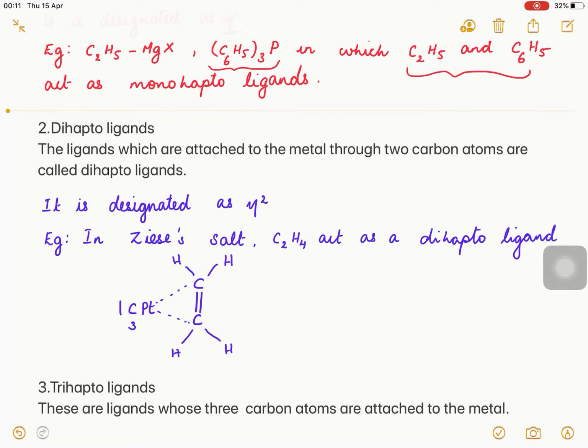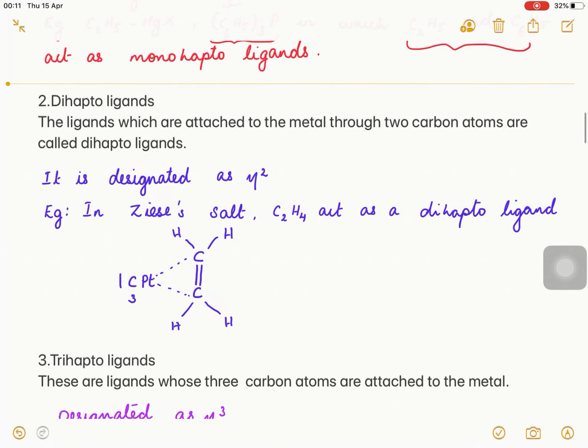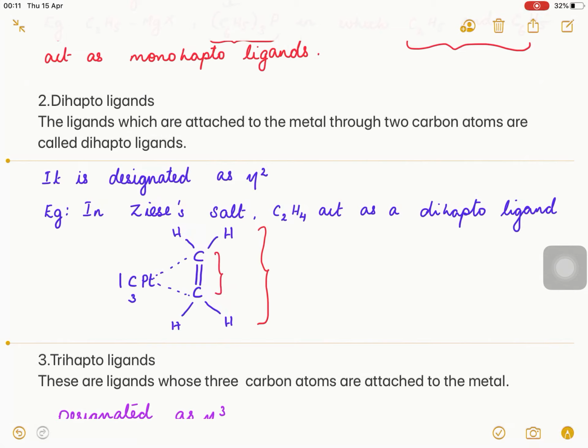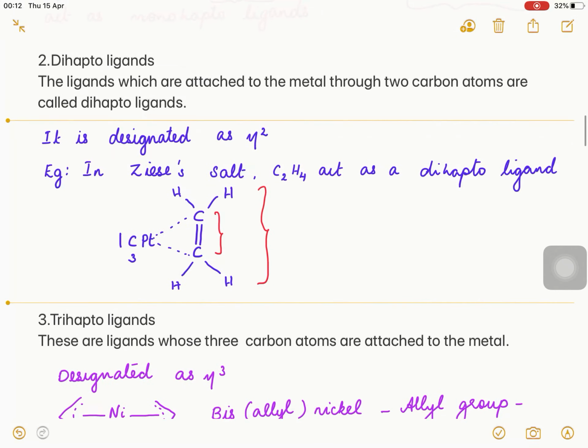Now the second one is the dihapto ligand. The ligands which are attached to the metal through two carbon atoms are called dihapto ligands, and it is designated as eta 2. In the example given here, this is Zeise's salt, and in Zeise's salt C2H4 acts as a dihapto ligand. Both the carbon atoms are attached to the metal platinum present in this particular complex. So C2H4 is an example of a dihapto ligand.